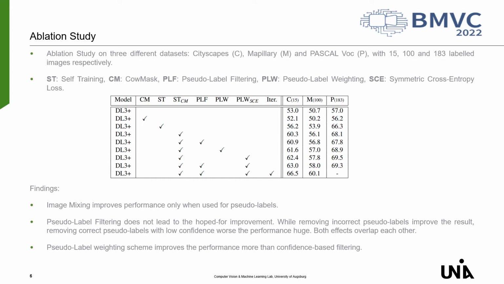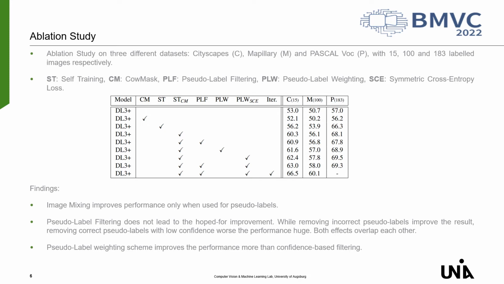First, we evaluate the contribution of the image mixing method. We show on the one hand the resulting performance after a single iteration with additional training on unlabeled data with pseudo labels, and on the other side, the performance when we further apply the image mixing method when training on these pseudo labels. It can be seen that the use of image mixing perturbation in addition to pseudo labels leads to a similar performance boost as the use of pseudo labels in general.